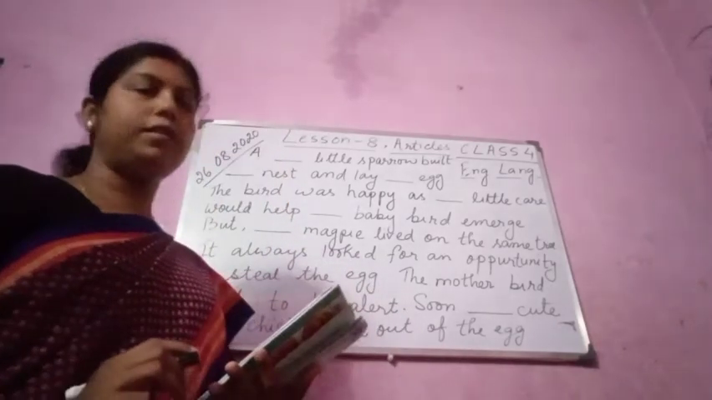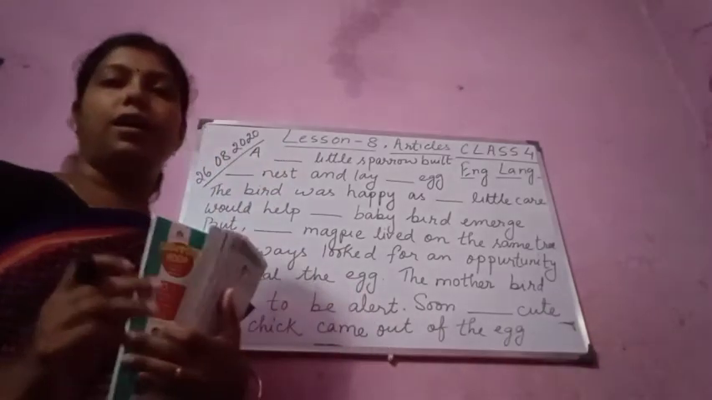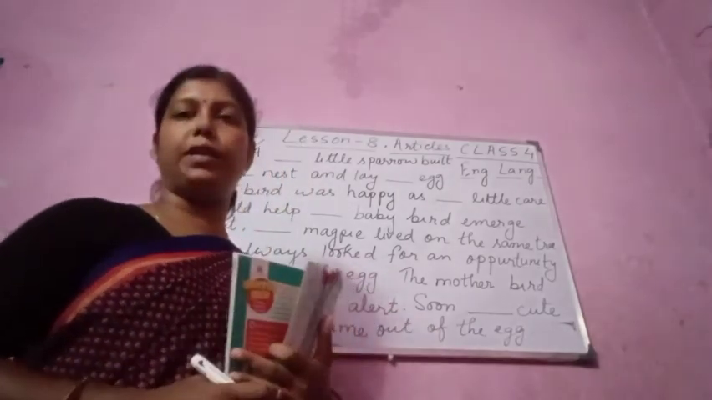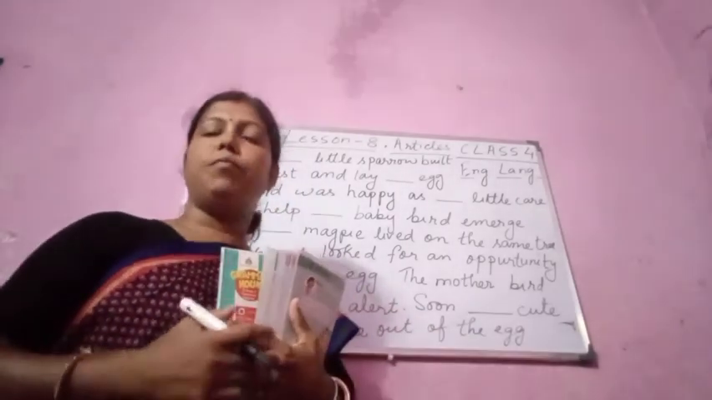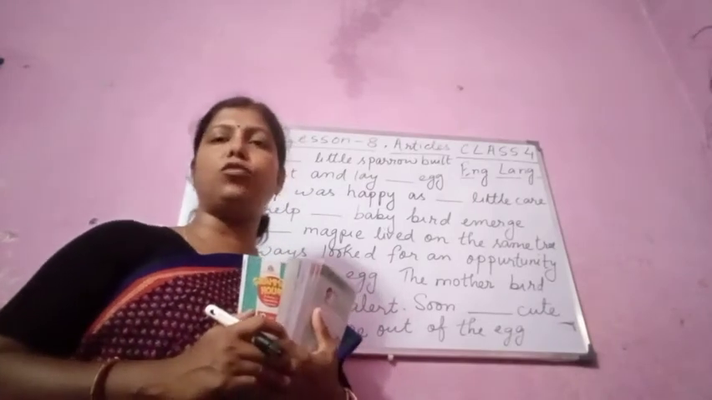Good morning, children. So let us continue lesson 8, articles. You all know by now that we use a or an before a singular noun which is countable. Where there is a consonant sound we use a, and before a vowel sound we use an.